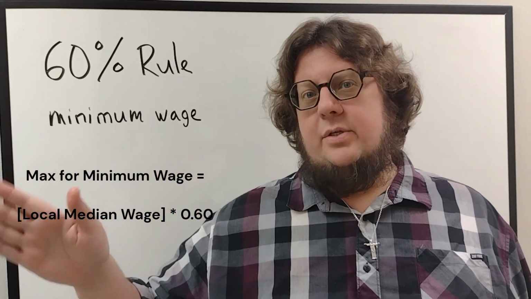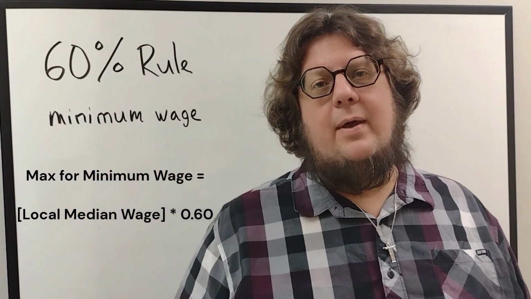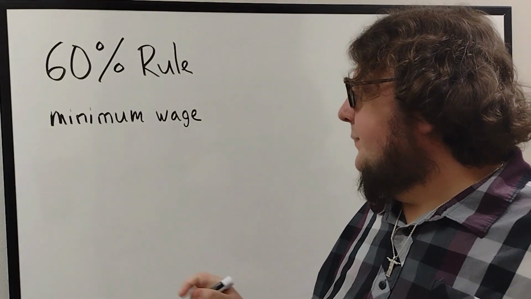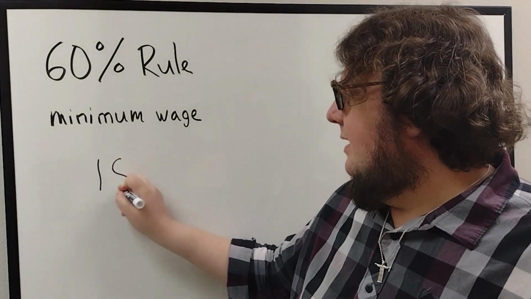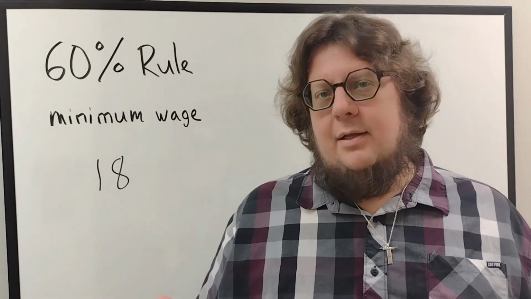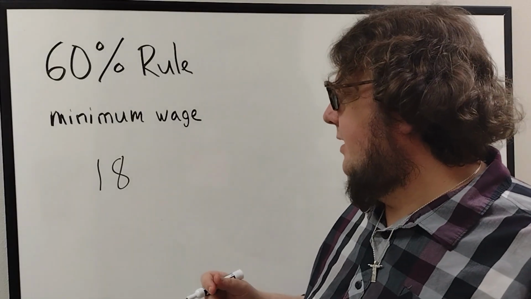A lot of the studies say 50% is better, but the real top line number, the highest you really should be going, is 60%. For example, if your area has a median hourly wage of $18 an hour and your minimum wage is currently, let's say, $7.25, that's the national minimum wage at this time.